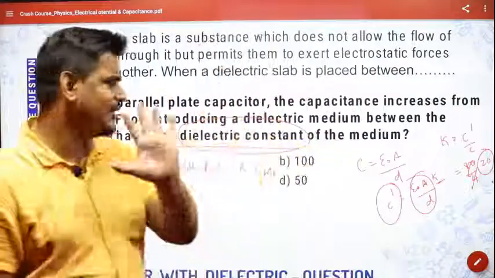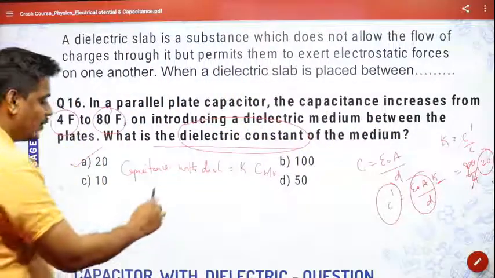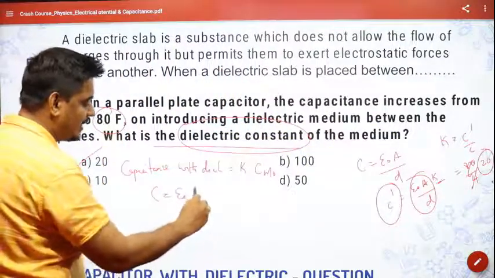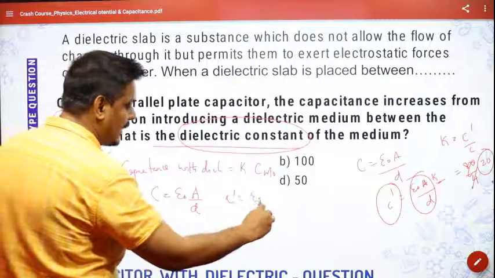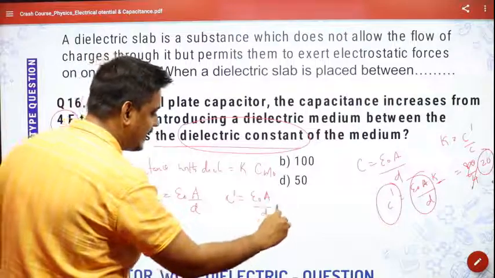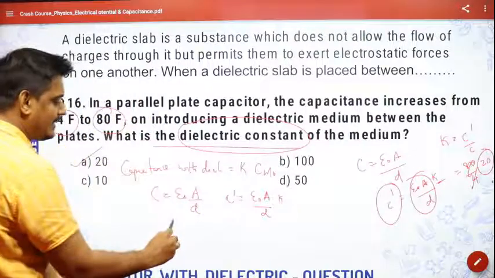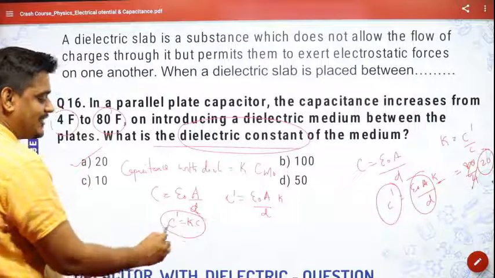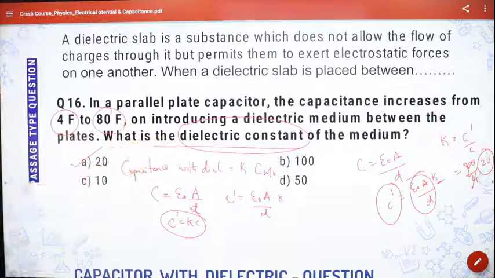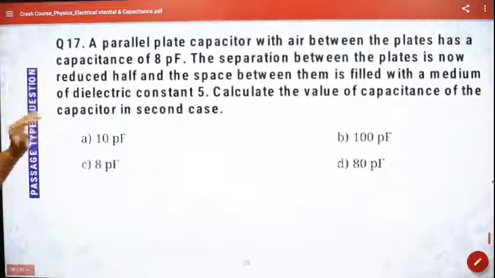Once again, a very simple concept: C, which was equal to epsilon naught A by D, and C dash, which is equal to epsilon naught A by D into K. We can see very clearly from here that C dash is K times C. So K will be equal to C dash by C, and you get the answer directly. Simple question. So next question of the same passage type.